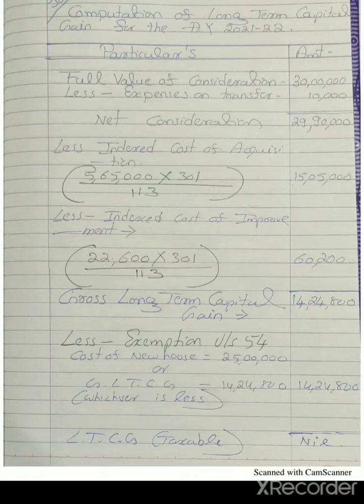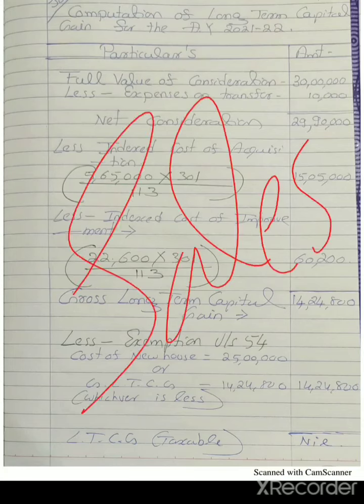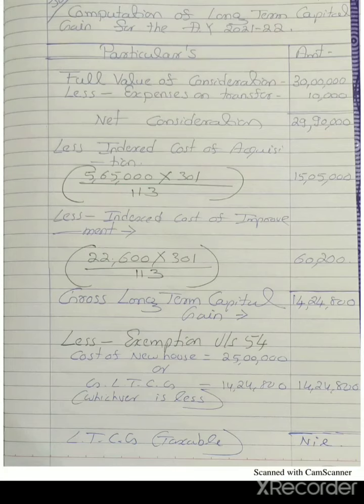Computation of long-term capital gain for the assessment year 2021-22. Full value of consideration, that means the sales value. Here the residential house is sold, the amount is 30 lakh. Less expenses of transfer, expenses on transfer 10,000. Net consideration 29 lakh 90,000.